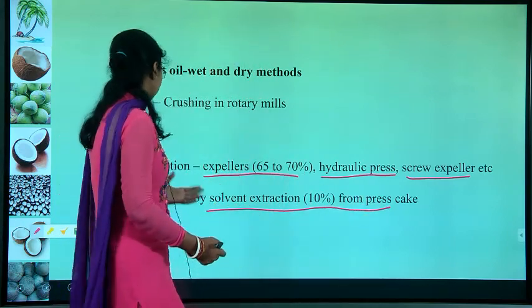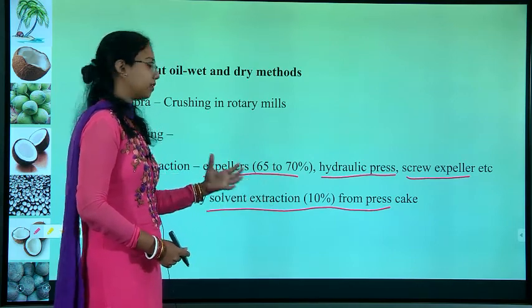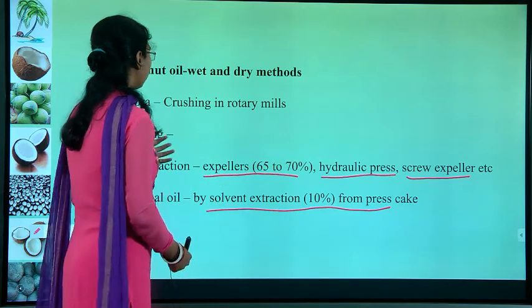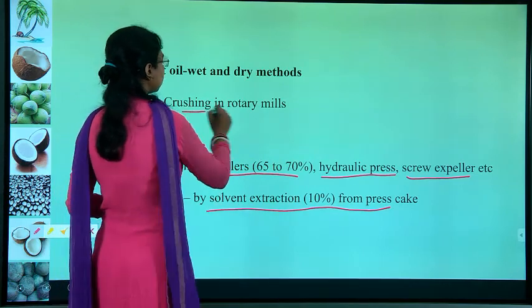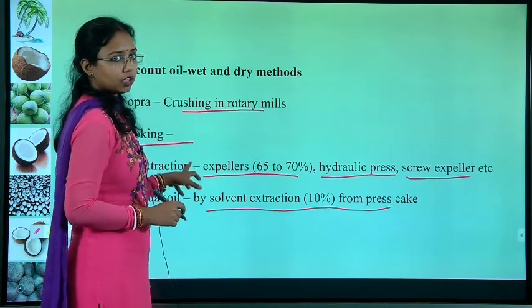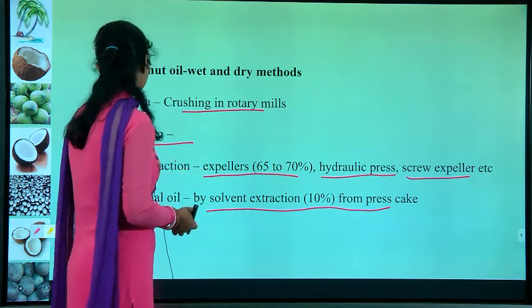So after the oil extraction, from whatever press cake remains, we can get the residual oil by solvent extraction. So after the copra is crushed and cooked, it is put in the expellers to get the coconut oil.